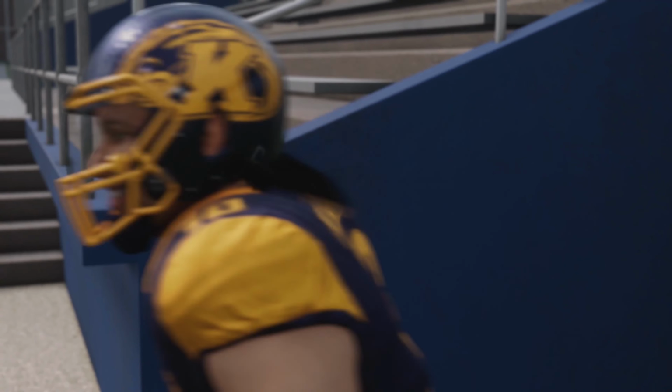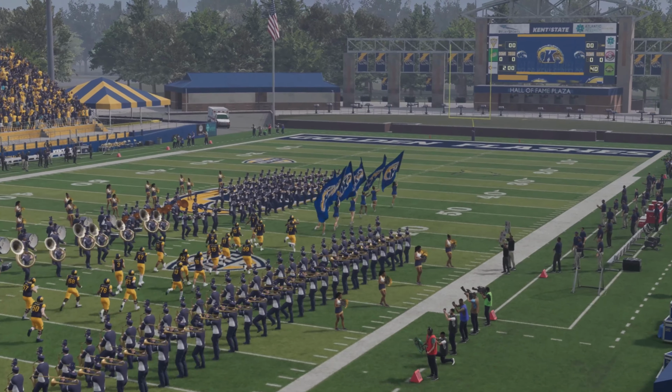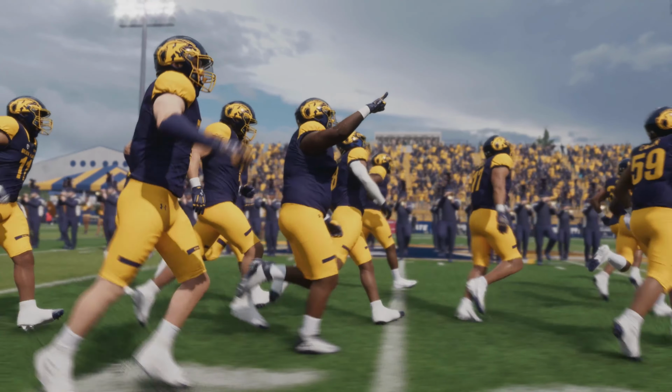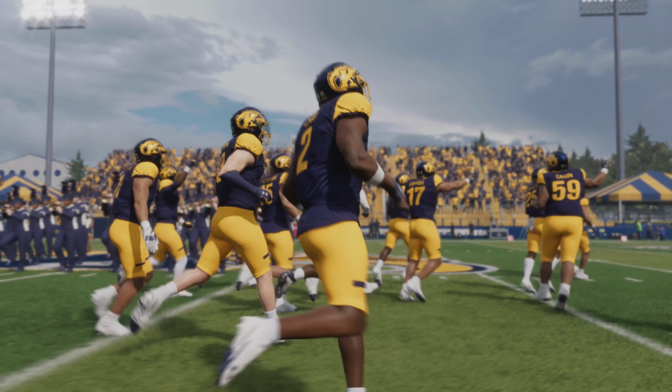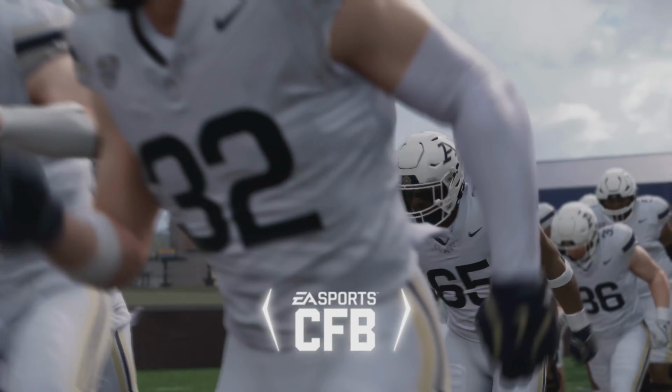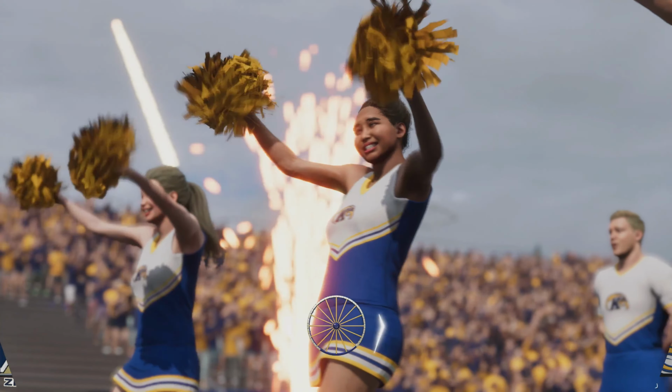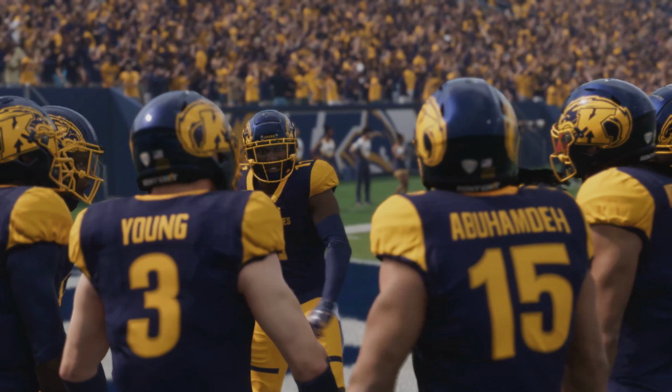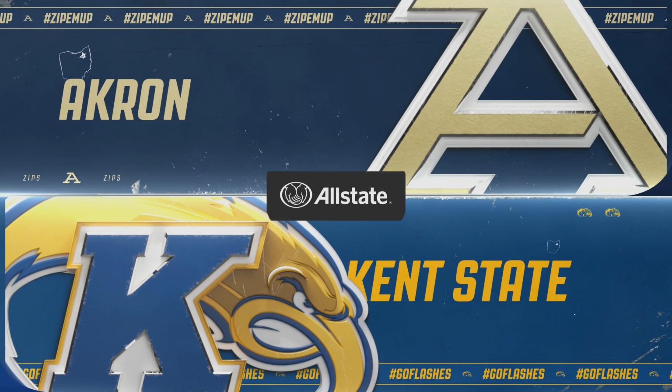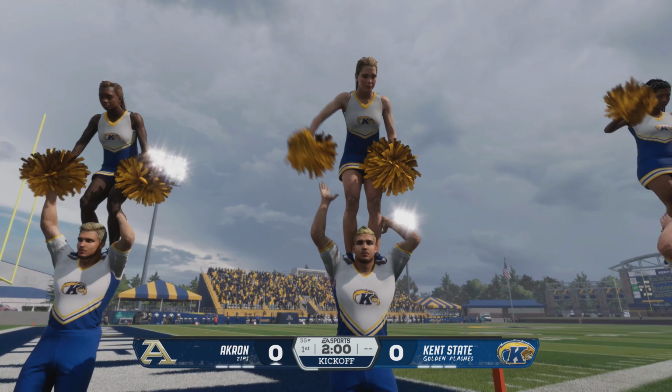We're at Dick Stadium in Kent, Ohio, the home field of the Kent State Golden Flashes, as we see a squad from the MAC, the Akron Zips, taking on another team from the MAC, the Kent State Golden Flashes. EA Sports College Football, Chris Fowler, joined as always by Kirk Herbstreit. Kirk, let's get right to the action.